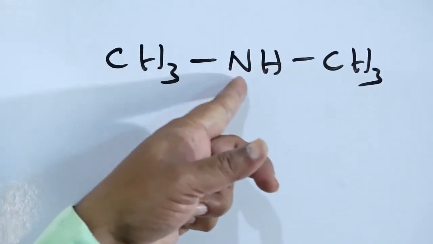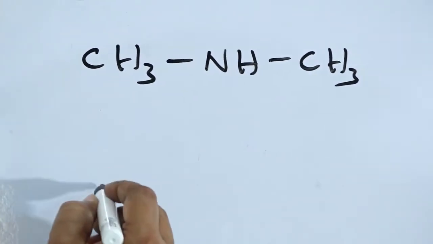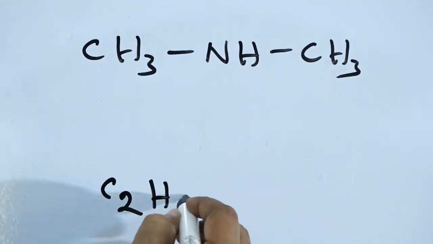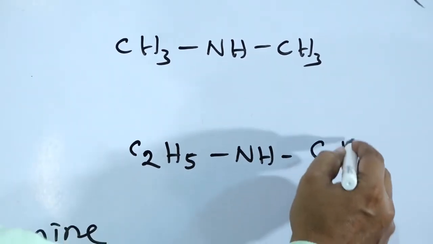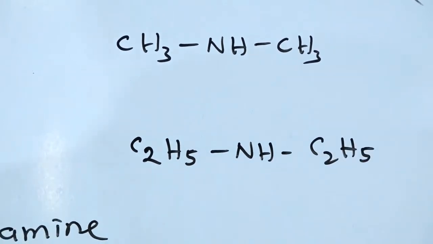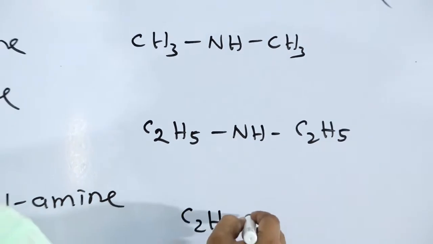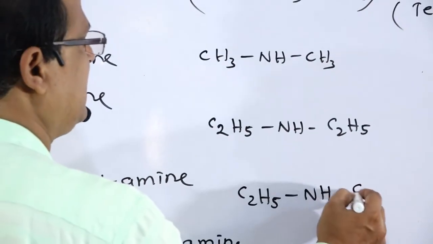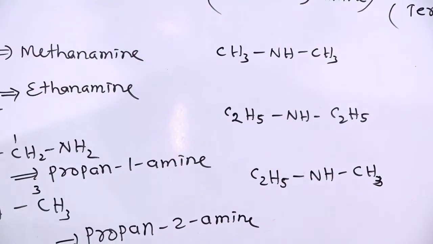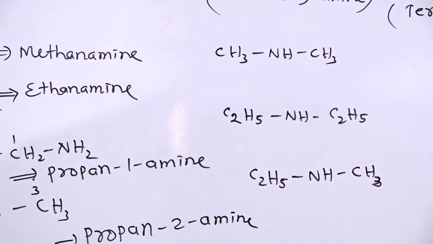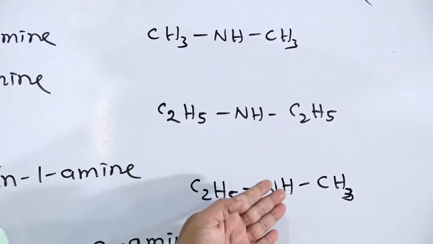In NH3, 2 hydrogen atoms are replaced by 2 methyl groups. Or you can take C2H5 NH C2H5. Or you can take C2H5 NH CH3. Then how to name these compounds? These are the examples of secondary amines.